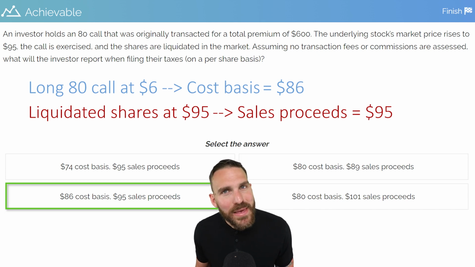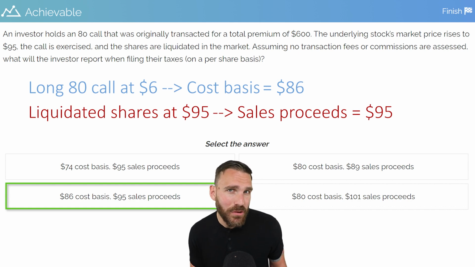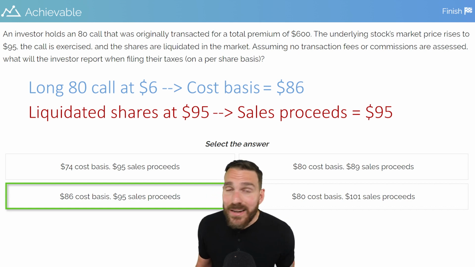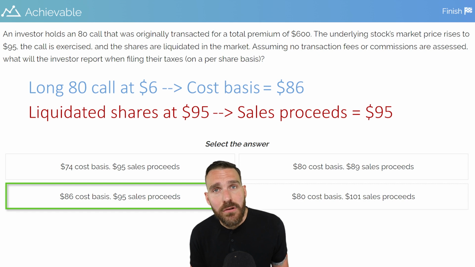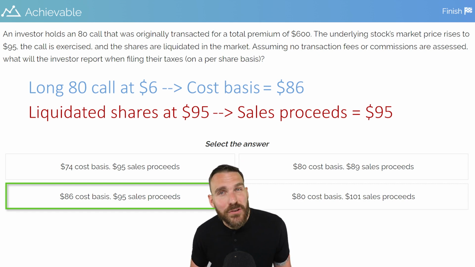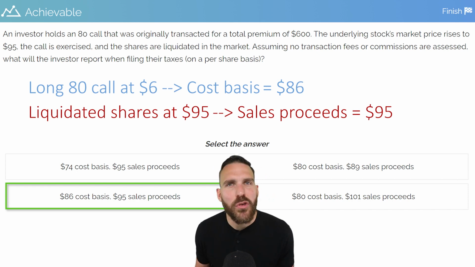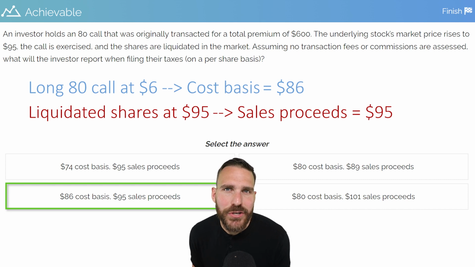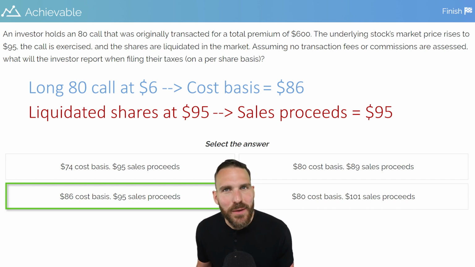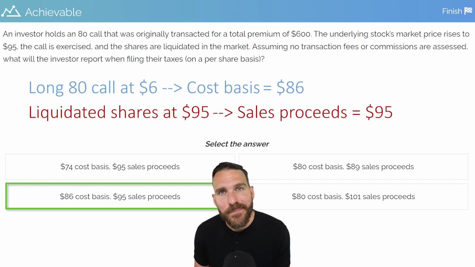Now, that last part might be a little confusing given the fact that we talk so much about exercise establishing cost basis or sales proceeds, and that is still true. The exercise of this long call established a cost basis of 86. It's just that we took that extra step in this question and sold those shares that were purchased through the exercise, which overall reflects a $9 per share capital gain. That added step is what helps us put the big picture together, but still, the exercise of an option by itself will only establish cost basis or sales proceeds.